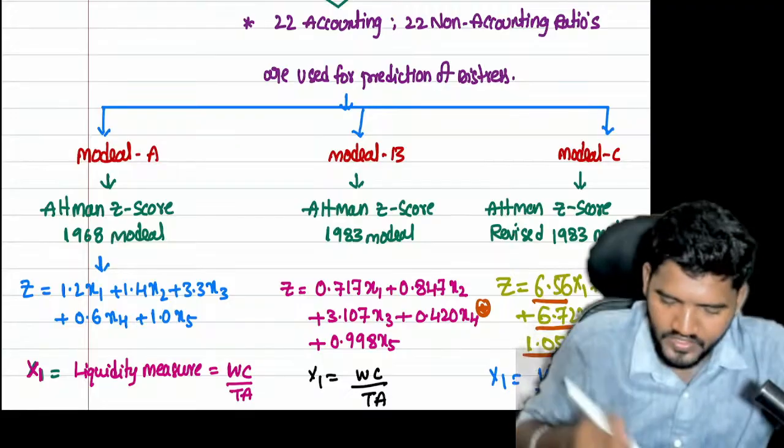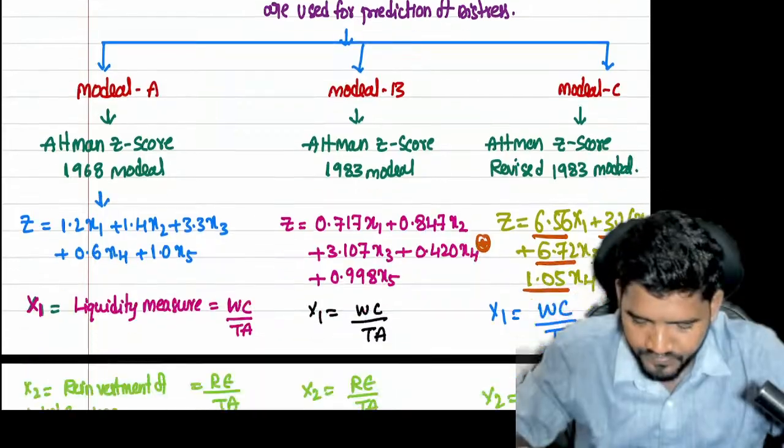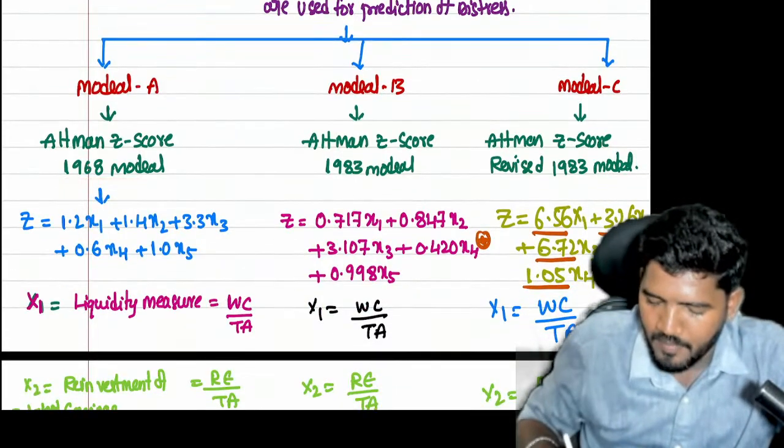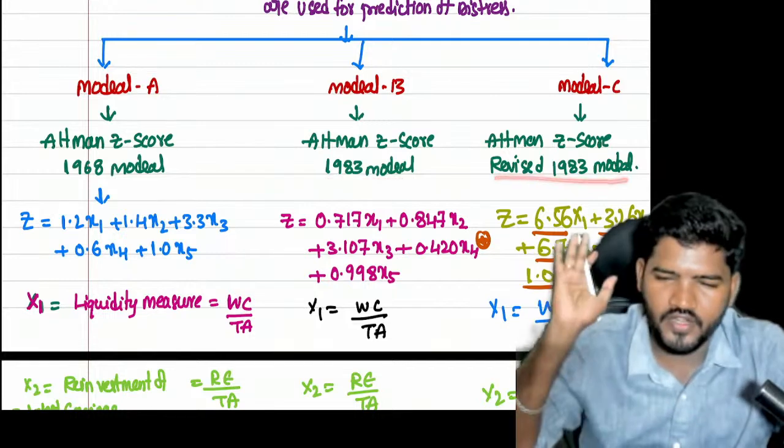Guys, clear? So model A, model B, model C, I wrote for understanding purpose. The true names of the models are Altman Z-score 1968 model, Altman Z-score 1983 model, and Altman Z-score revised 1983 model.